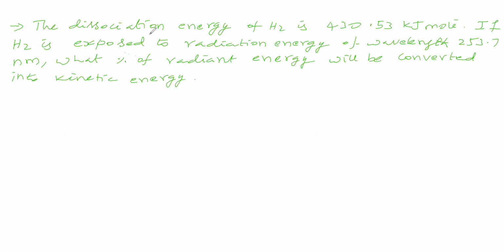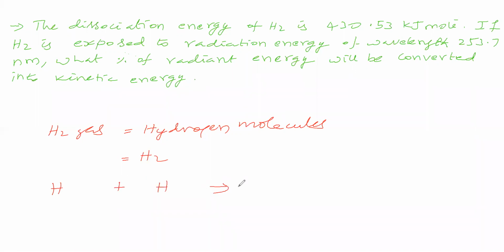First, what is given is that the dissociation energy of hydrogen is 430.53 kilojoule per mole. What is the dissociation energy? That we'll see. First we will take hydrogen gas. Hydrogen gas contains hydrogen molecules. Now we will take one hydrogen molecule and see how it is formed. It is one hydrogen atom, and they overlap to give a hydrogen molecule.